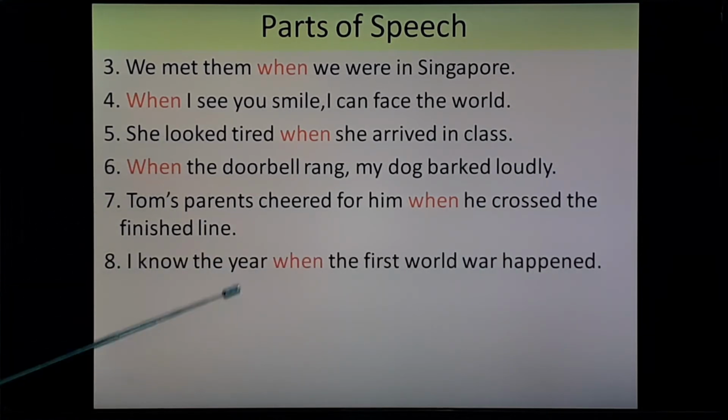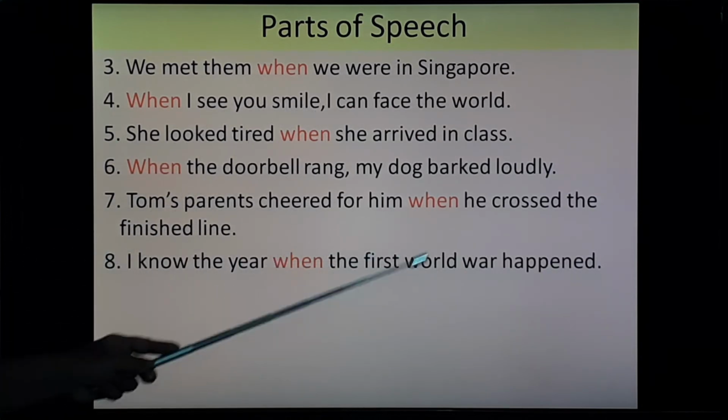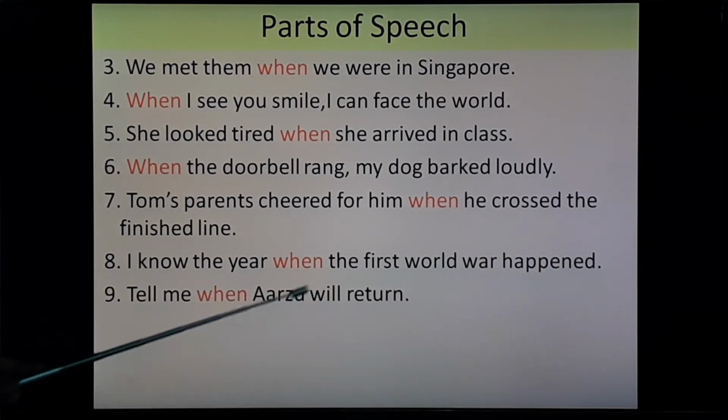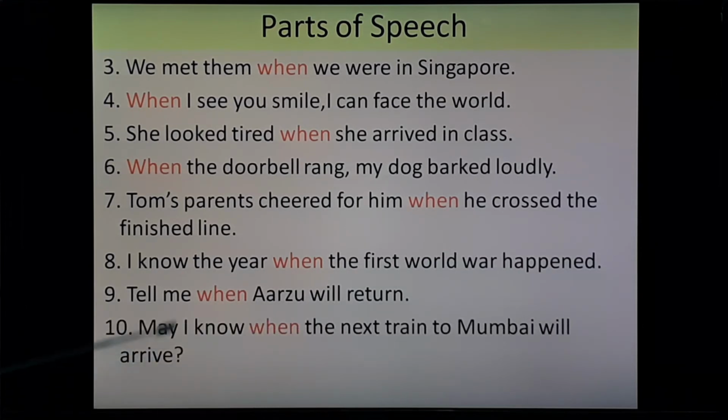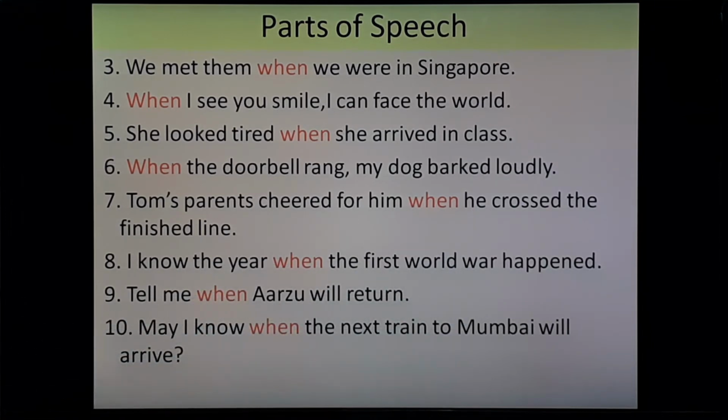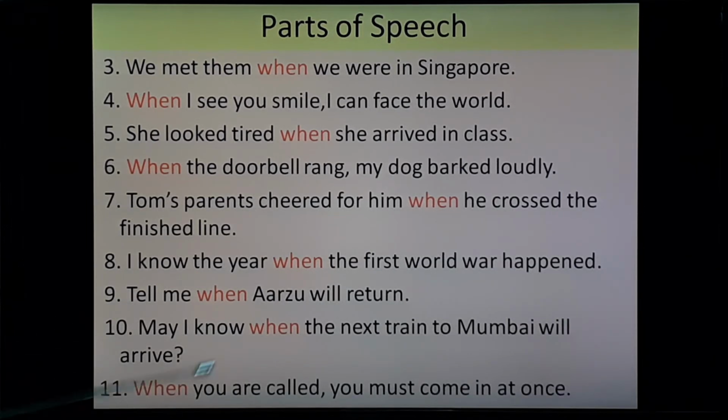I know the year when the First World War happened. Tell me when Arzu will return. May I know when the next train to Mumbai will arrive? When you are called, you must come in at once. So here when is used in the beginning. That's why a comma is mentioned.